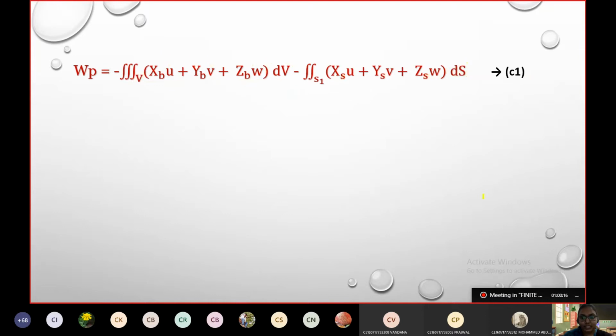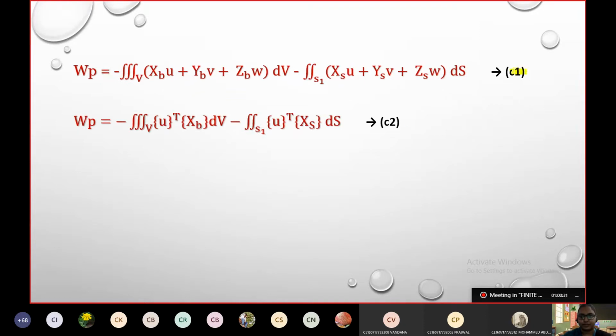Because it is a surface, it is not a 3D part, so we do not take 3 differentiations. A surface you have to understand. Now we'll take that equation as C1.